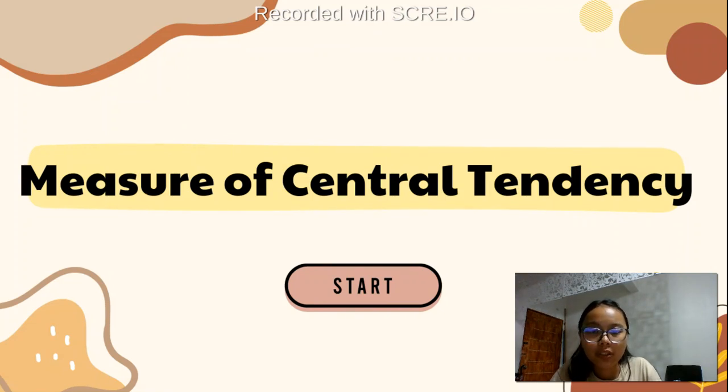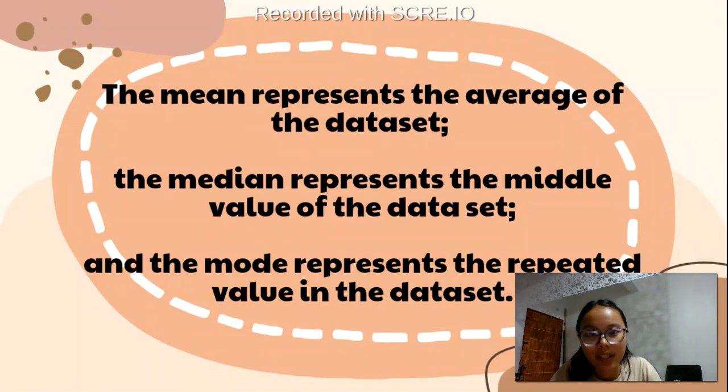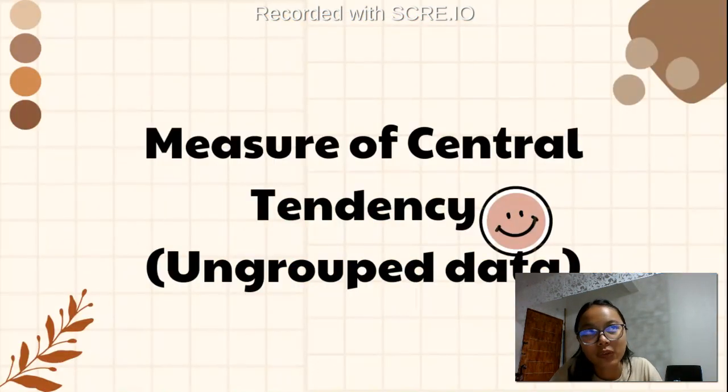So, the measures of central tendency has three means, which is the mean that represents the average of the dataset, the median that represents the middle value of our dataset, and the mode that represents the repeated value in a dataset. So, measures of central tendency or MCT are classified into two, which is the ungrouped and grouped data. So, let's first discuss the ungrouped.